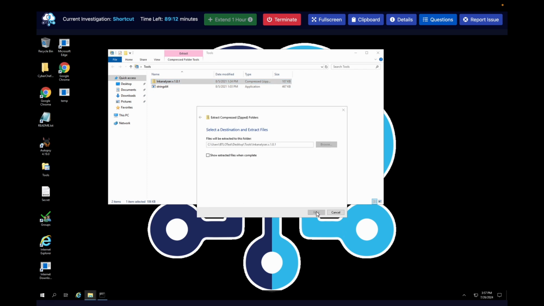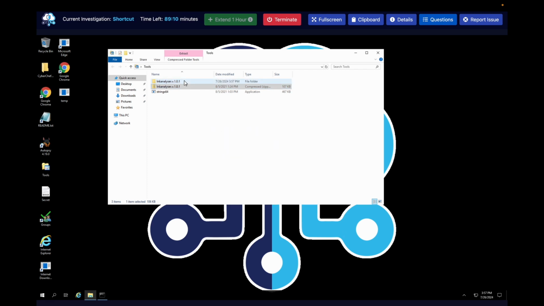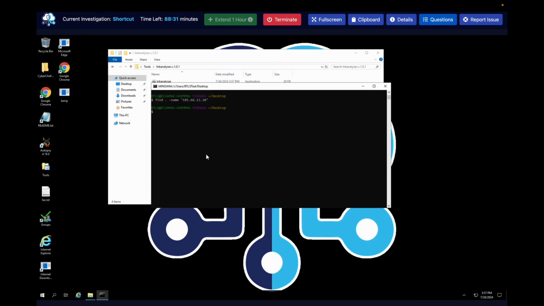Extract it here. I'm not sure if we cover this tool, but this tool analyzes shortcut files, right? LNK files. So what we could do, we could run this against, I think we have an edge link right here. We could run it against the edge link. I'm trying to think though. So let's do this.